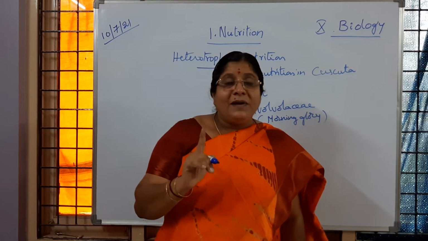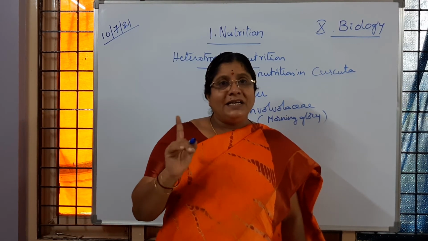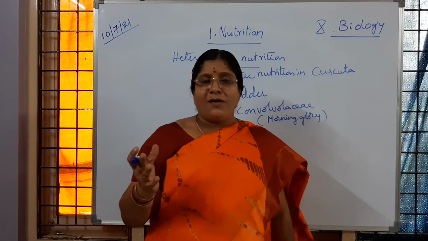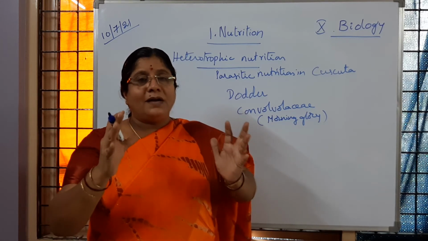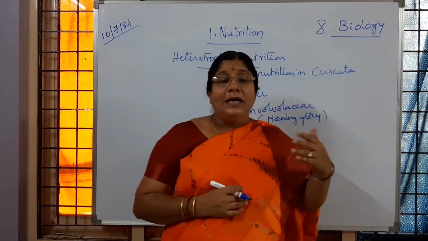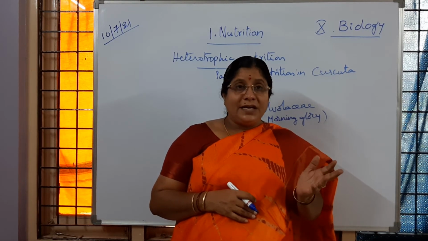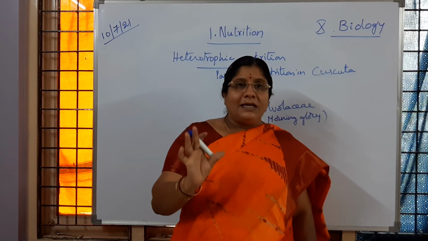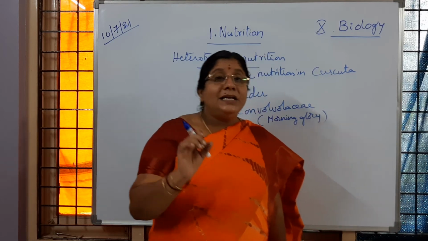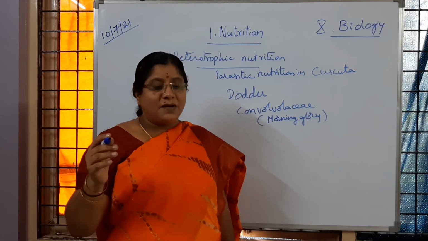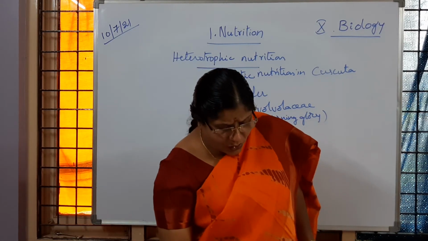Even if the dodder plant is a plant, it does not have leaves. So leaves are not there means obviously we can tell that it will not have chloroplast. We know that the major part of the plant which contains chloroplast is the leaves. So dodder plants are leafless. They do not have leaves. So they are going to be entwining on the host plant. Is it clear to children? Very little chlorophyll is present in them, or in some species they do not have chlorophyll at all.